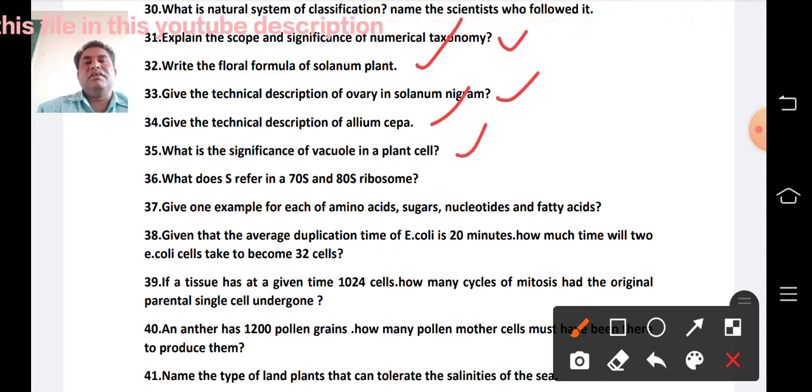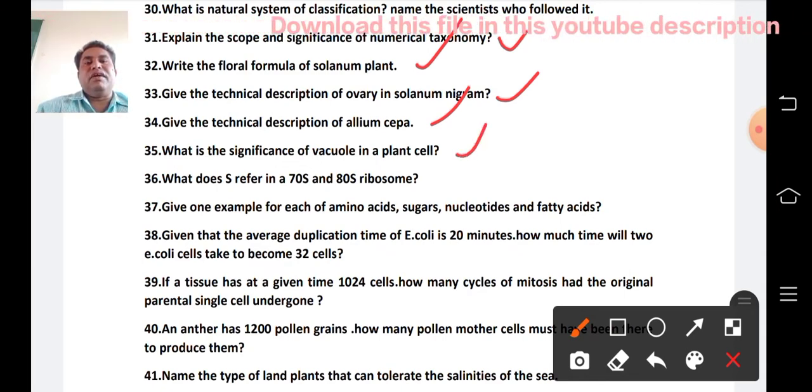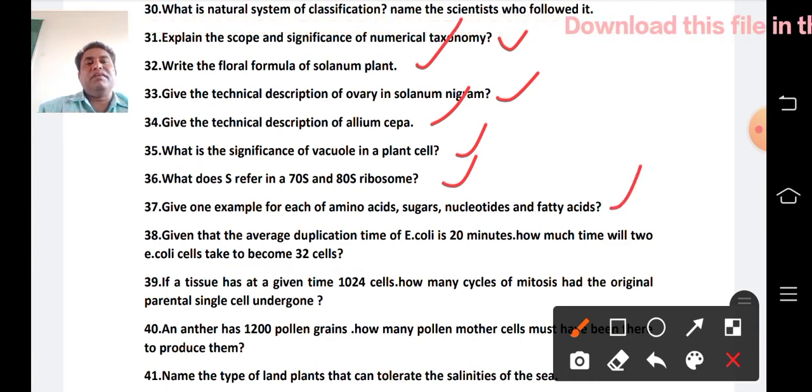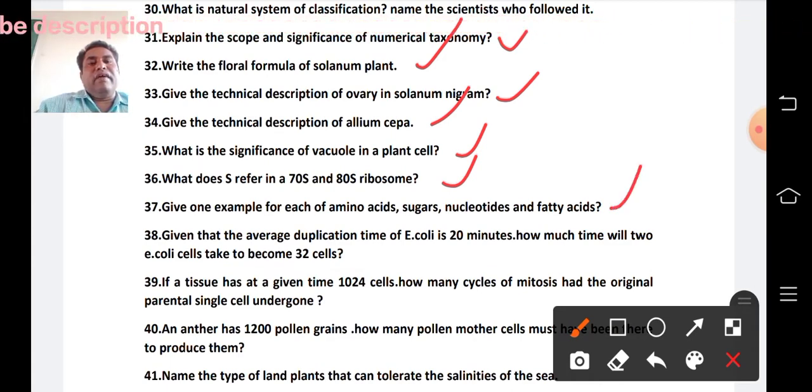Fifth unit. What does S refer to in 70S and 80S? Fifth unit. Give an example for each of amino acid, sugar, nucleotide. Fifth unit. Given that the average duplication time of E. coli is 20 minutes, how much time will 2 E. coli cells take to become 32 cells? Fifth unit.